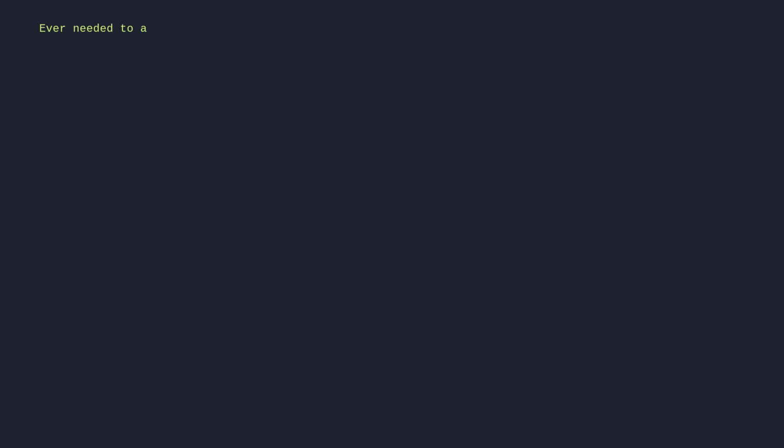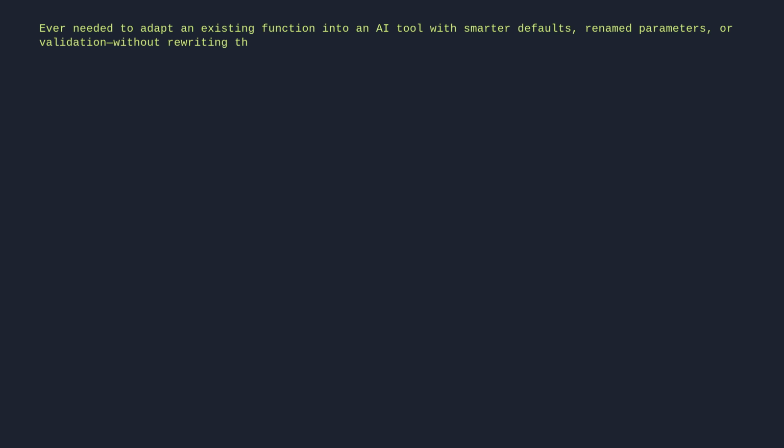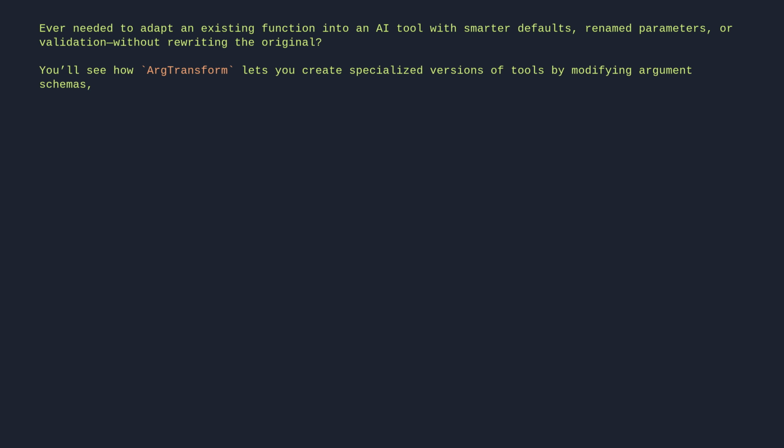Ever needed to adapt an existing function into an AI tool with smarter defaults, renamed parameters, or validation, without rewriting the original? You'll see how ArgTransform lets you create specialized versions of tools by modifying argument schemas, adding validation, and controlling how parameters are passed to the underlying function.